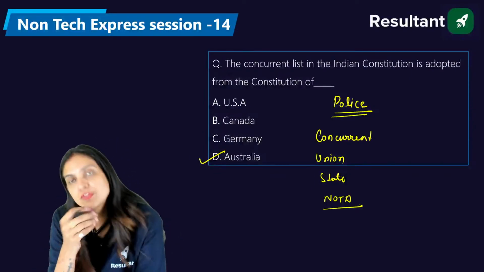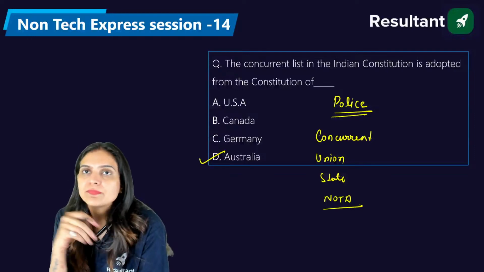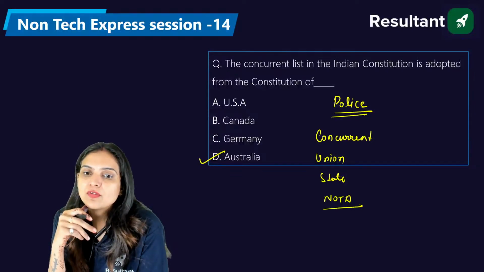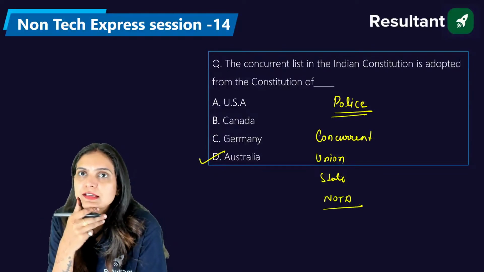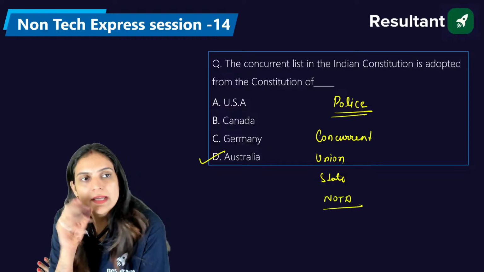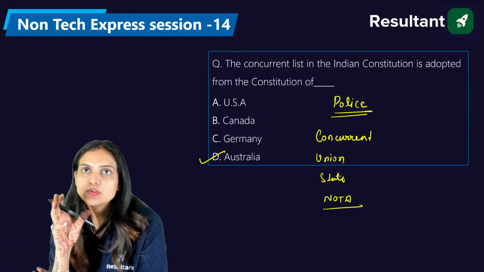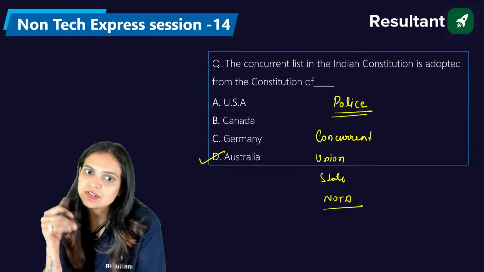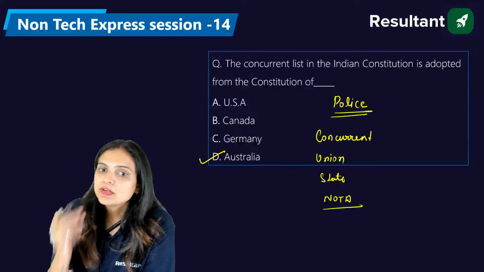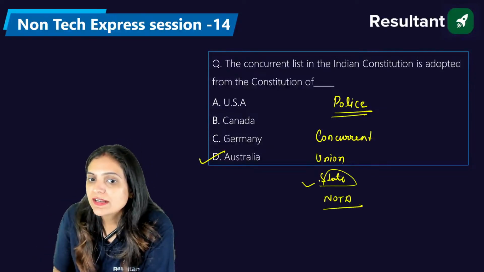Okay. 52, 61, 99, definitely Venkat. We have all these number of topics or subjects in the list. Are you sure? Exactly. We have the Delhi police, we have the UP police, we have the Karnataka police, we have the Tamil Nadu police. So that is why police is the subject of the state list. So the right answer is state.